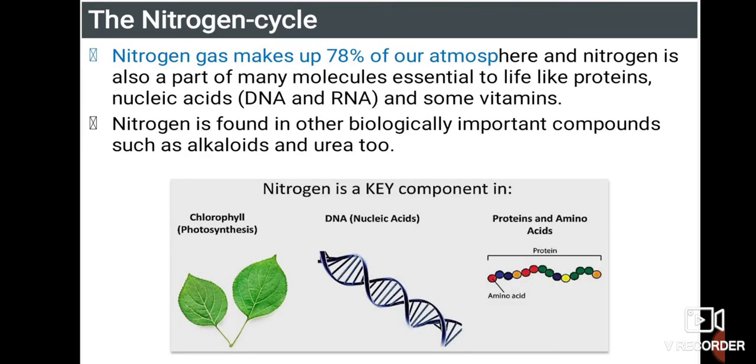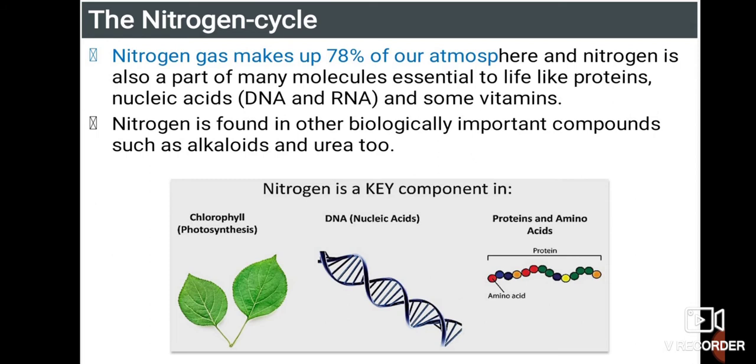The next cycle we have to move on to is nitrogen. Nitrogen plays a very important role, as the major amount of the gas present in the air is nothing but nitrogen. So nitrogen is 78%, and the rest is oxygen, then a small fraction of carbon dioxide and other gases.